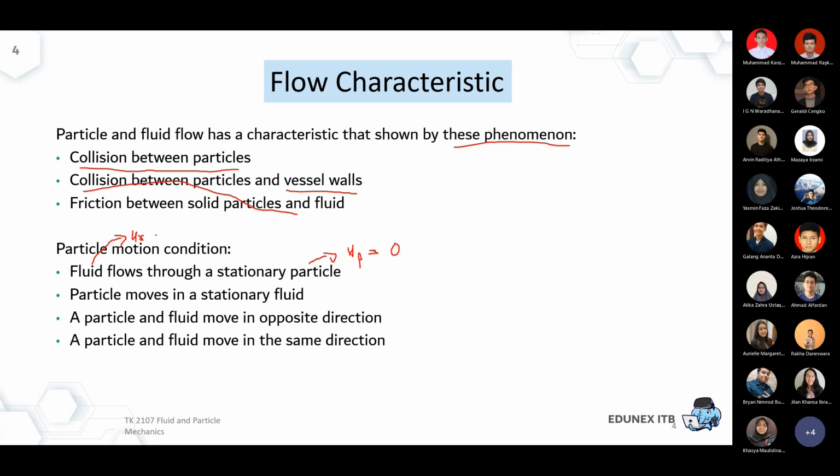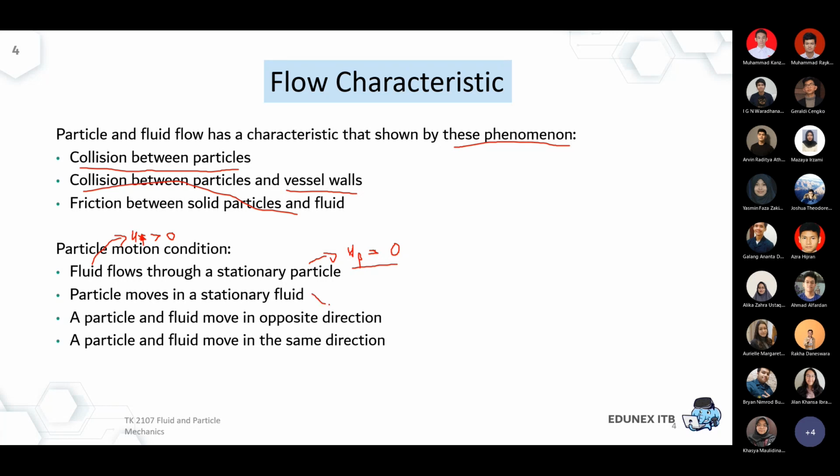Maybe the application is in a fixed bed reactor or fixed bed adsorber. So there is a case where UF, the fluid velocity, is bigger than 0 because there is a flow in the fluid, but the particle velocity is 0.